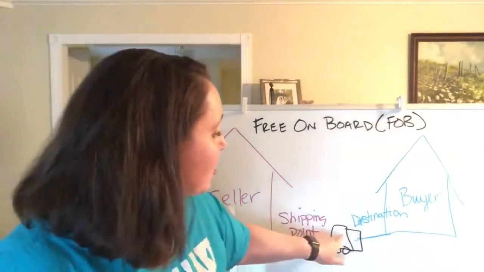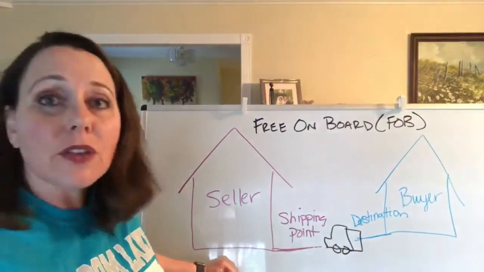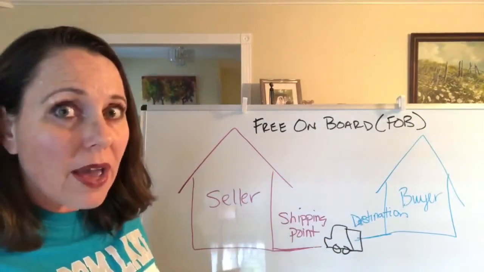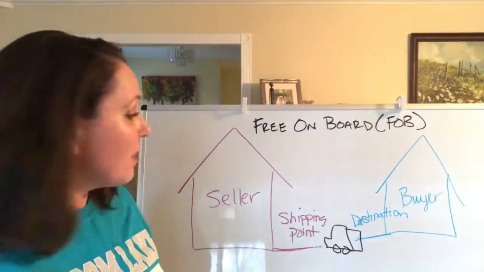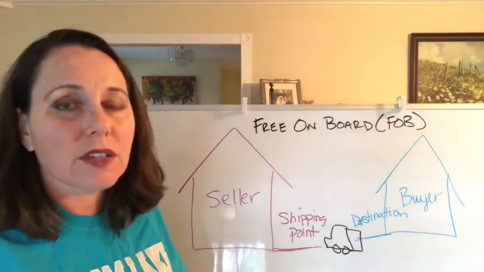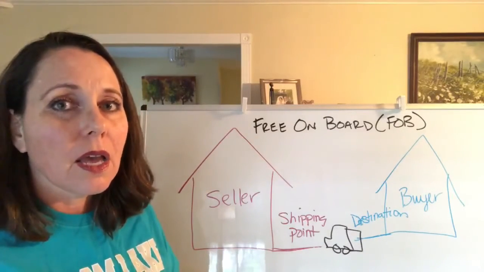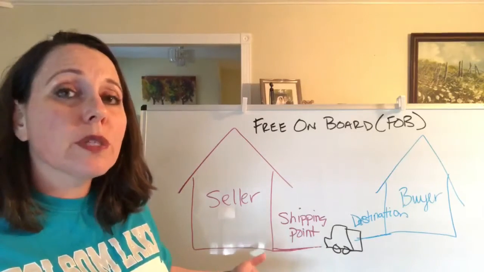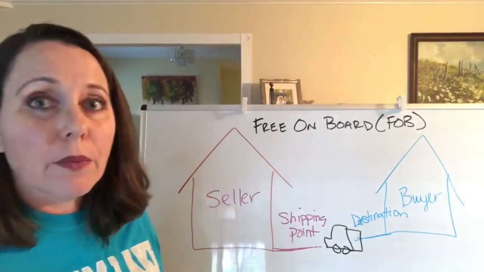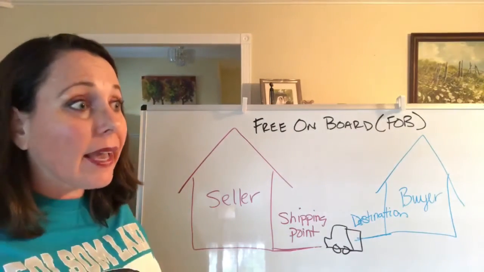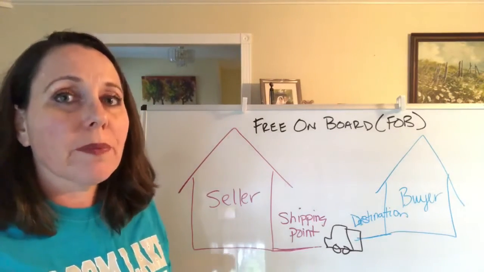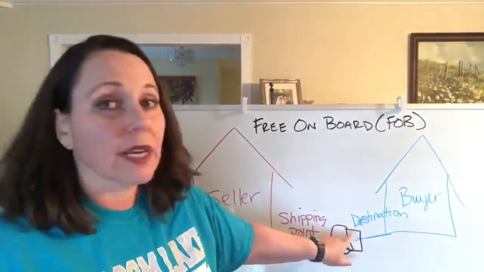And then the other thing that the FOB determines is who owns the goods when they're in transit, when they're on this truck, okay? Because they're out of the seller's control. They've already left the seller's dock. They're not yet in the buyer's control. They haven't arrived at the buyer's receiving dock. They're sitting in this truck. And if that truck crashes or catches on fire or gets hijacked or disappears, the goods are gone. Whose responsibility is it to pay for them? Whose responsibility is it to coordinate with UPS or FedEx or whoever and say, hey, my goods caught on fire, you need to reimburse me? And the answer is whoever pays the shipping owns them while they're sitting on this truck.